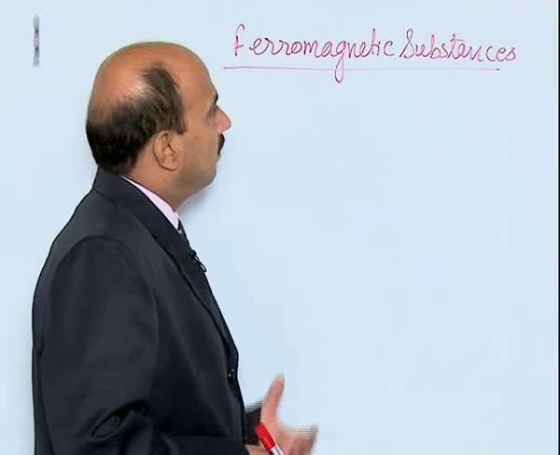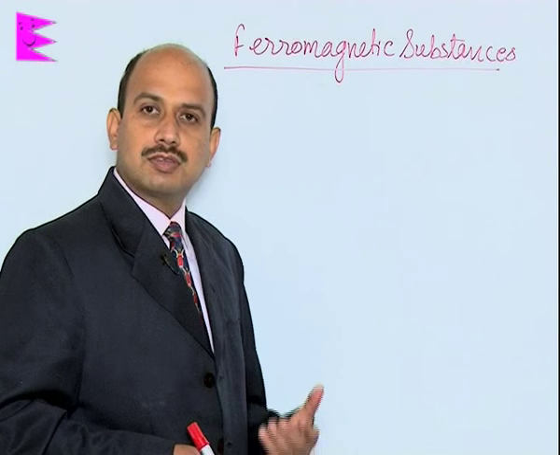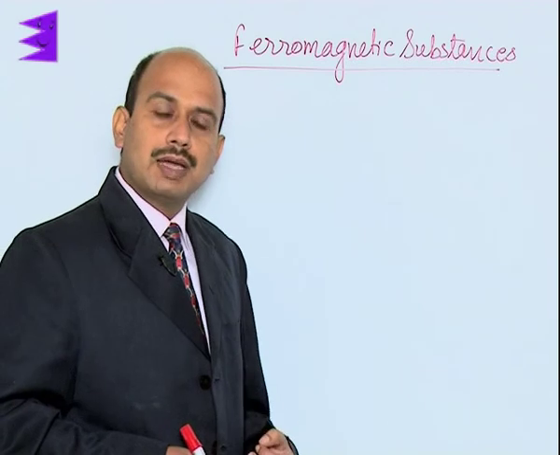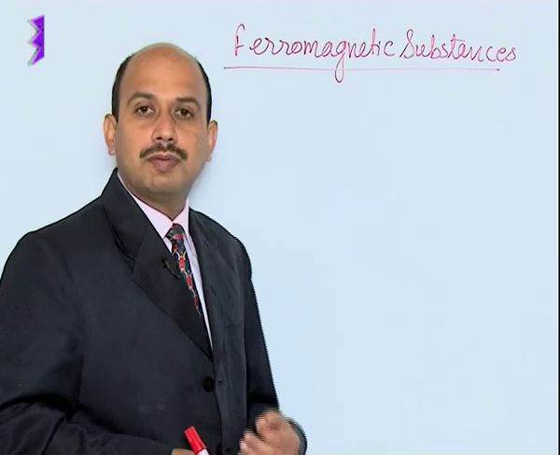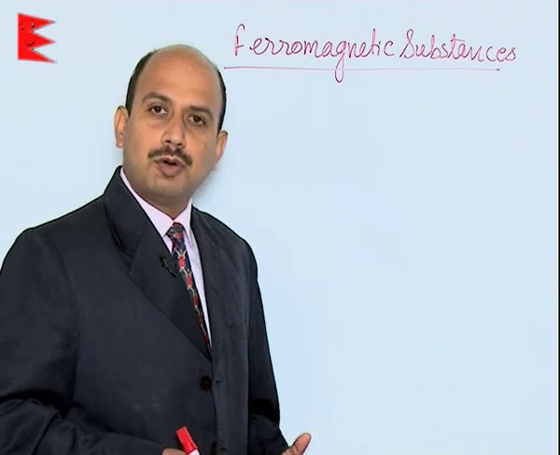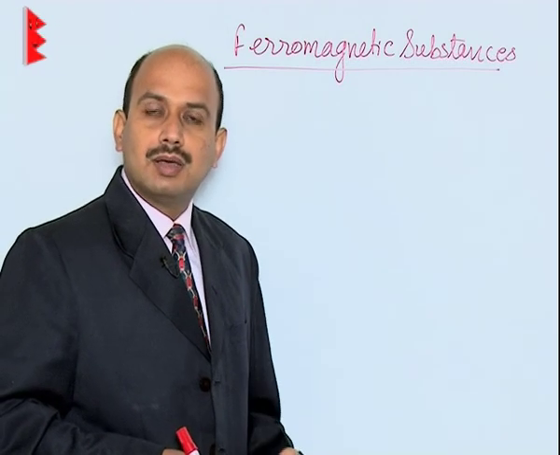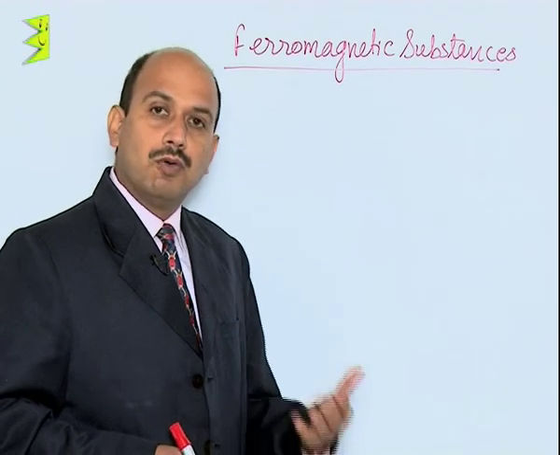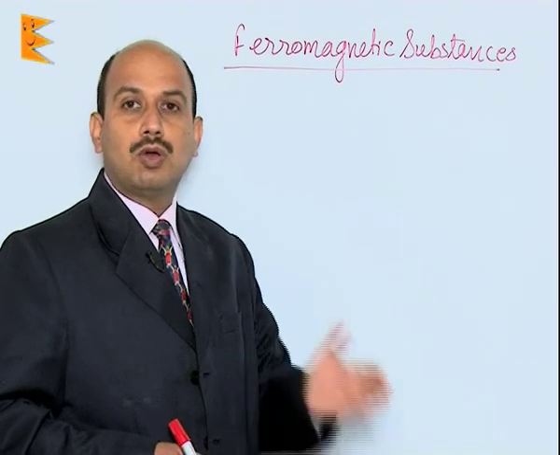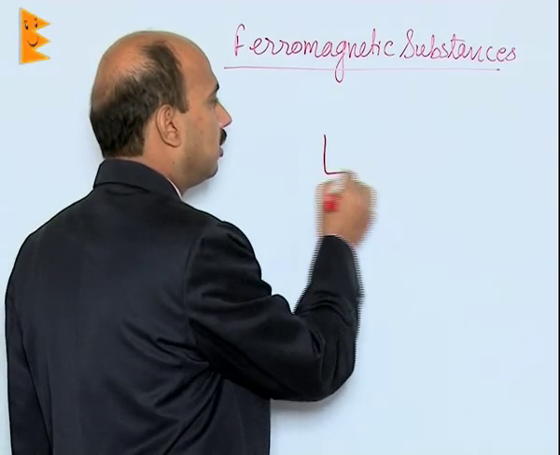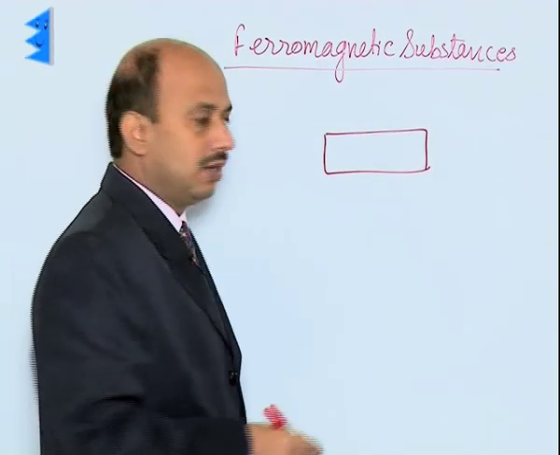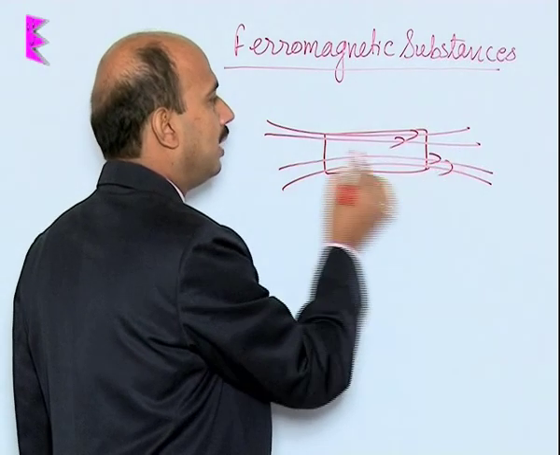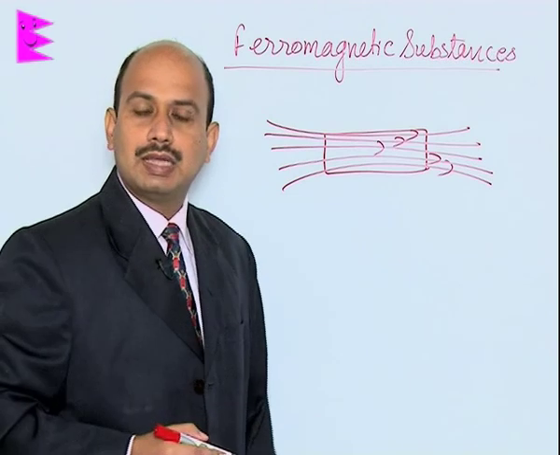So, now see here, ferromagnetic substances, when they are placed in an external magnetic field, magnetize in the direction of the applied magnetic field and most of the magnetic field lines pass through the ferromagnetic substances. These types of substances are strongly attracted by the magnetic field and if they are placed in a non-uniform magnetic field, they move from the weaker part of the magnetic field to the stronger part. And here the behavior of the ferromagnetic substance in an external magnetic field is like this. It means most of the magnetic field lines are passing through the ferromagnetic substances.